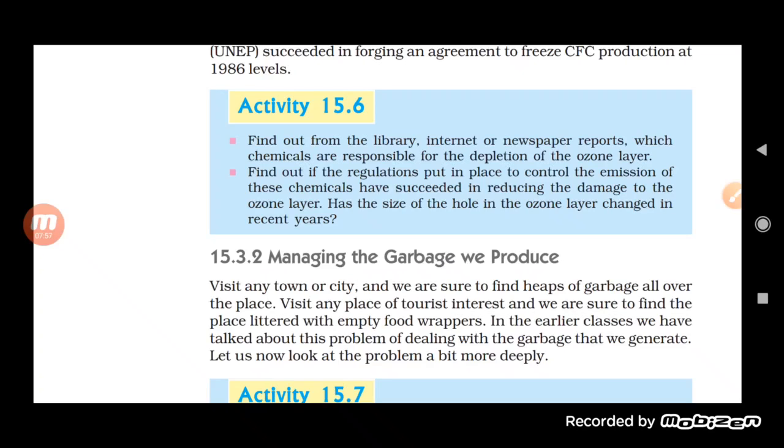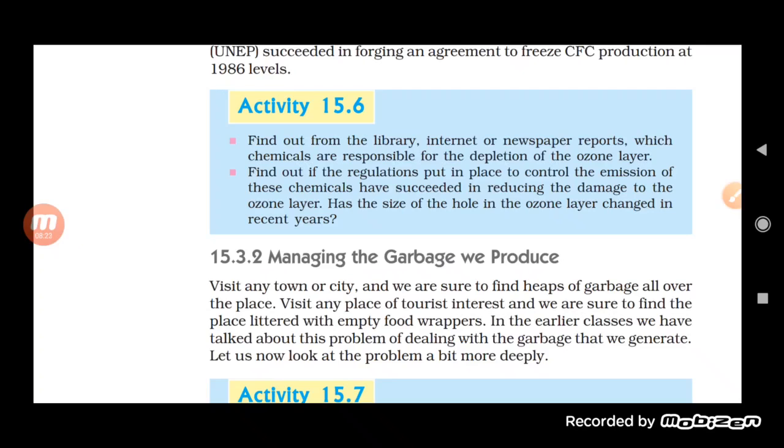Now see here, CFC is not only released by refrigerants, but aerosols and air conditioners also release CFC, which is responsible for the ozone depletion. Now let us see the next topic, and the next topic is managing the garbage we produce.